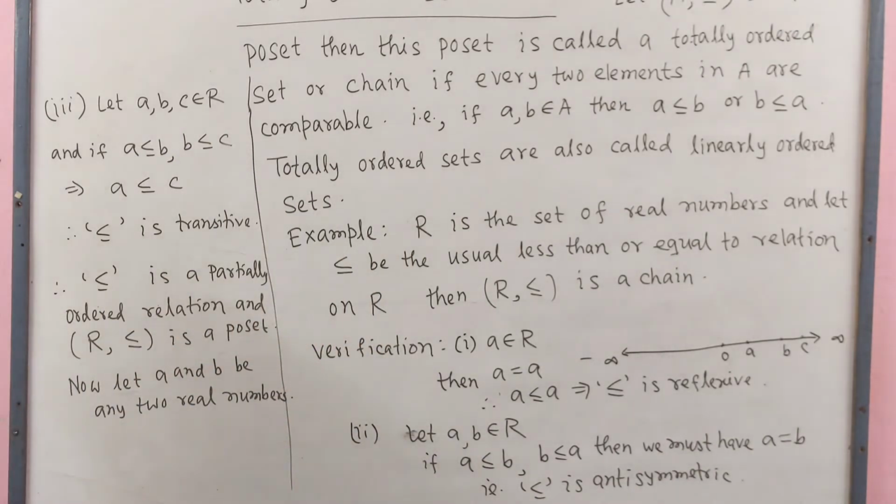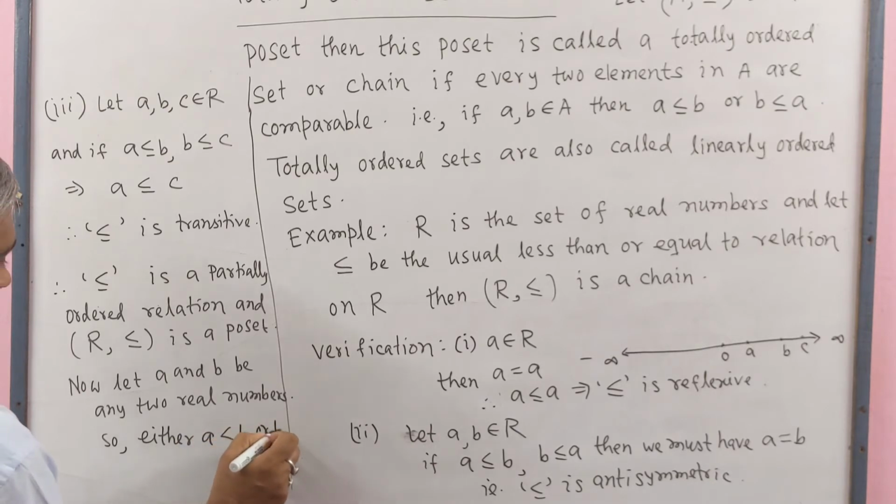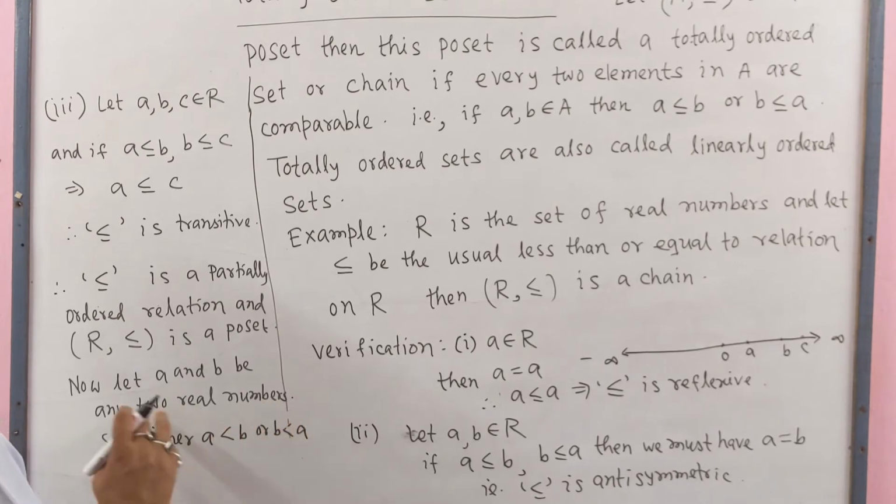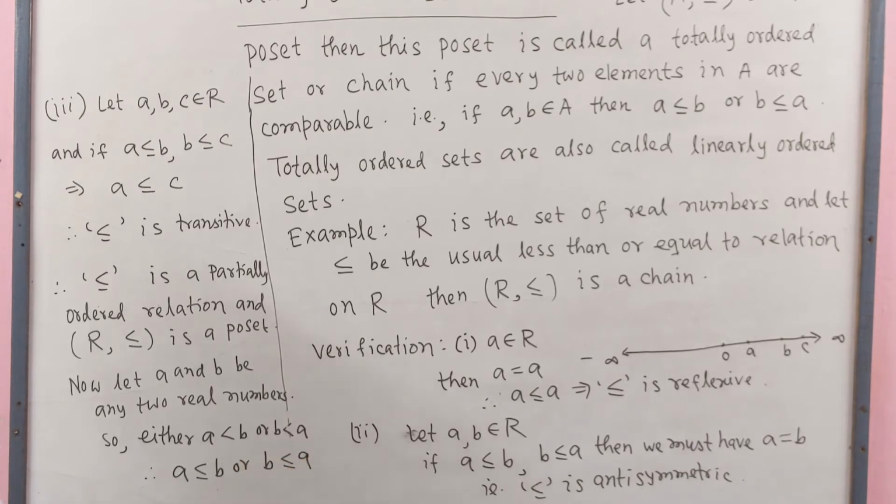So either a is less than b or b is less than a, not both at the same time, because a and b are two different real numbers. Therefore, a is related to b or b is related to a.